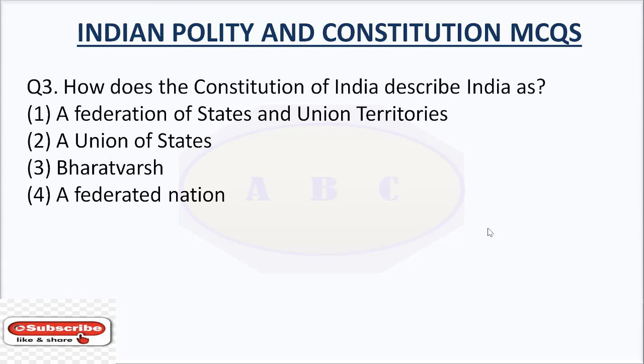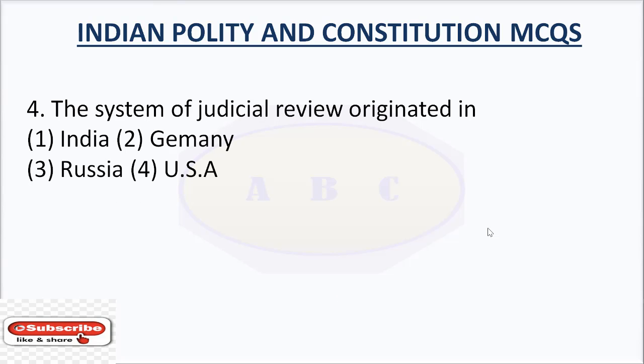Question number 3. How does the Constitution of India describe India as? Option number 1, a federation of states and union territories. Option number 2, a union of states. Option number 3, Bharatvarsh. Option number 4, a federated nation. The answer is a union of states.